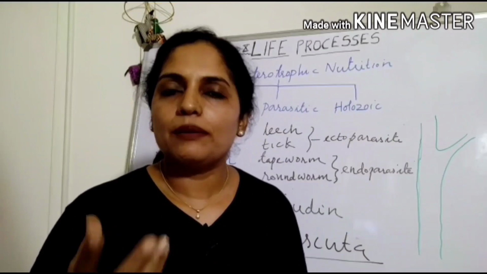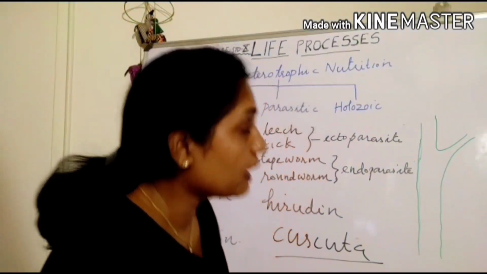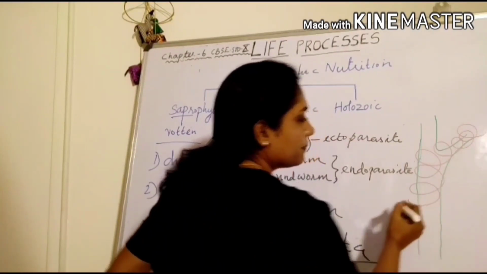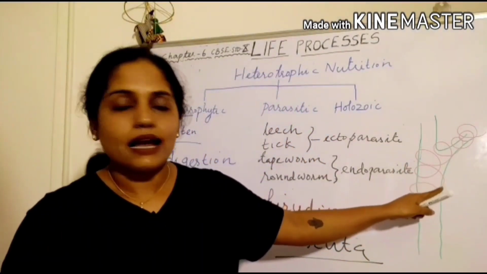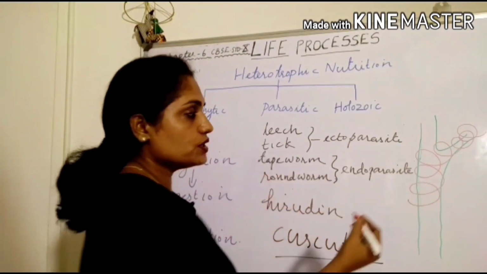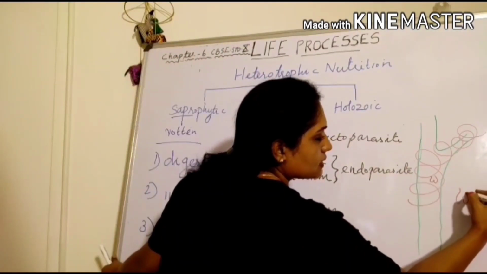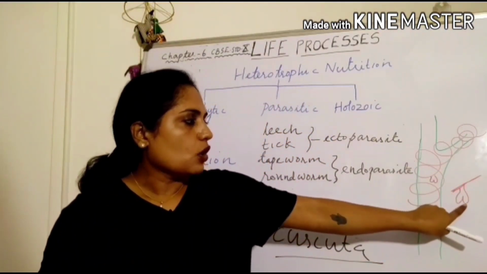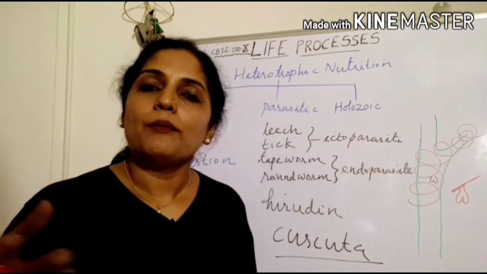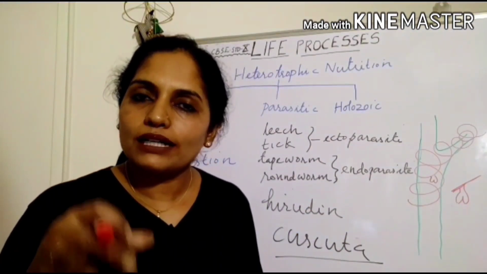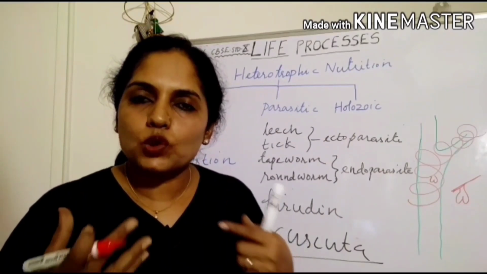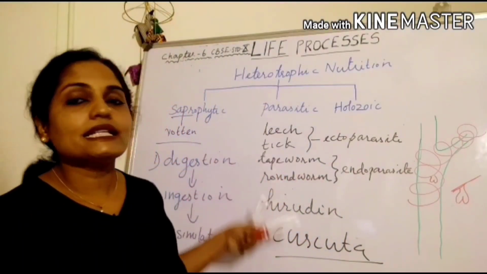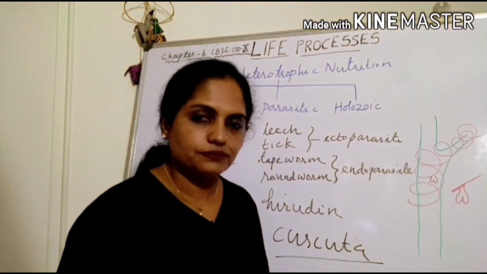With the help of this filamentous structure, they wrap around the host plant, and this filamentous structure produces root-like structures called haustoria, and these haustoria penetrate into the vascular bundles of the host plant and absorb nutrients from them. All these are examples of parasitic mode of nutrition.